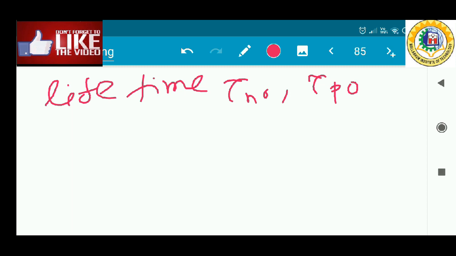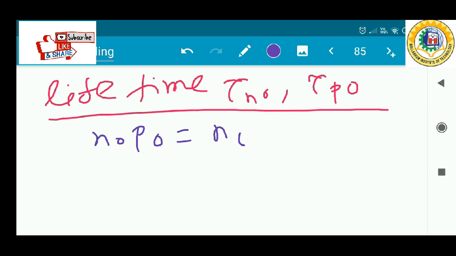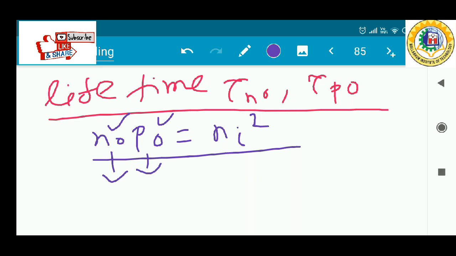Now all of you know the mass action law. The mass action law is only valid for the thermal equilibrium value. All of you know that the mass action law is n0 into p0 equal to ni square. So the mass action law notation is n0 and p0, the concentrations at thermal equilibrium. The mass action law is only applicable to the thermal equilibrium condition.